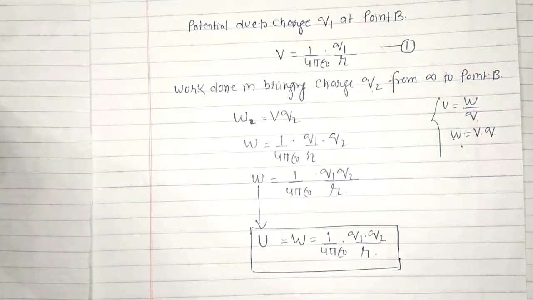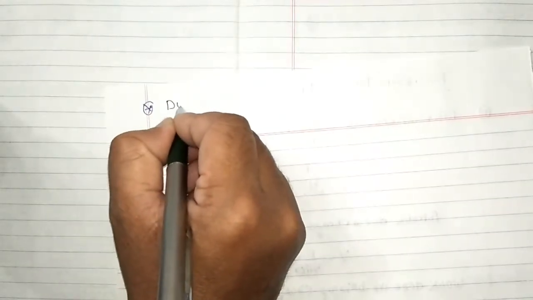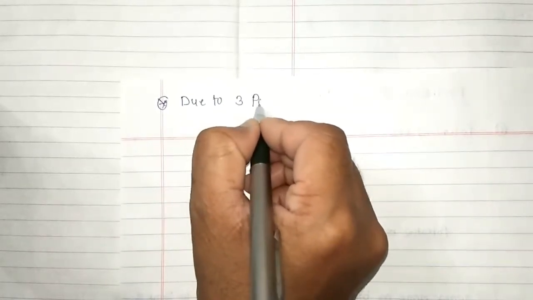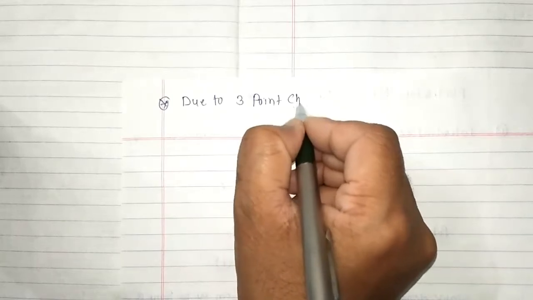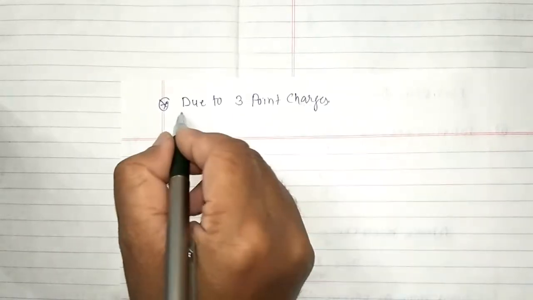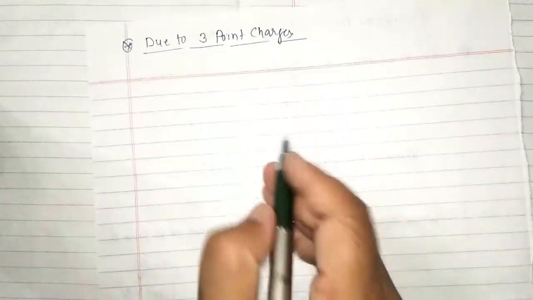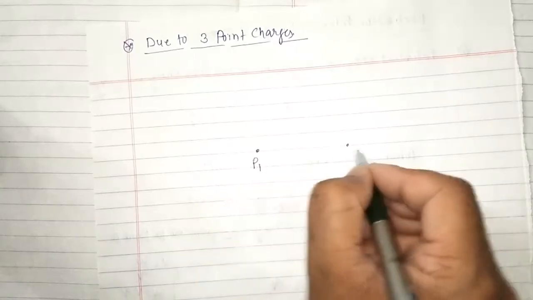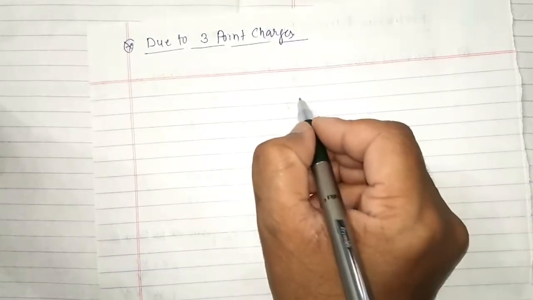Similarly, now next, if there will be three point charges, the potential energy due to three point charges. Okay, so let's consider three points P1, P2 and P3.